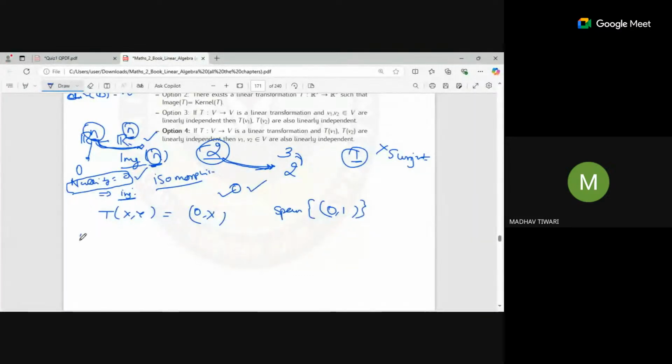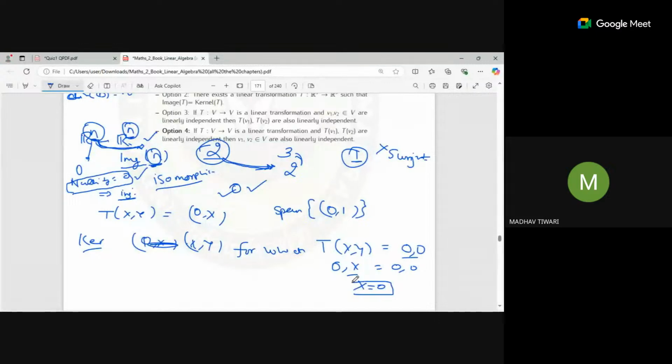And if you want the kernel space, we take all the points (x, y) for which the transformation of (x, y) is equal to (0, 0). The transformation of (x, y) is (0, x), which is equal to (0, 0), so the x value is constrained to 0 and y can be anything.